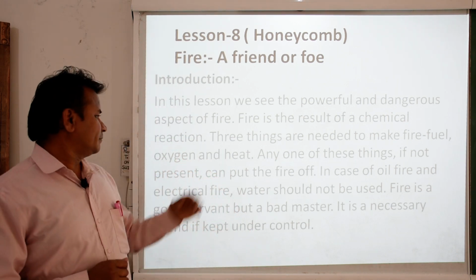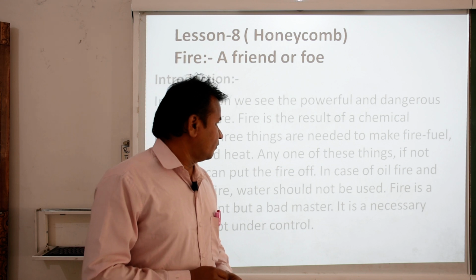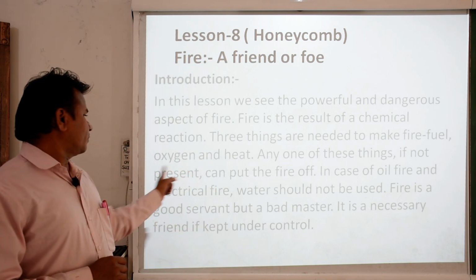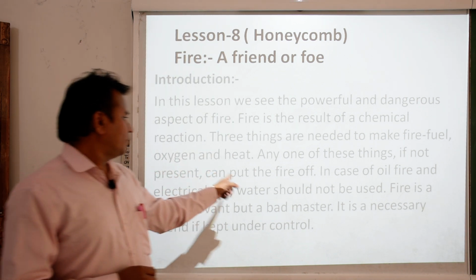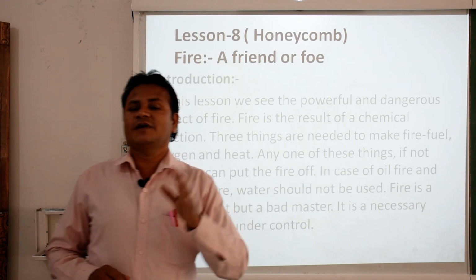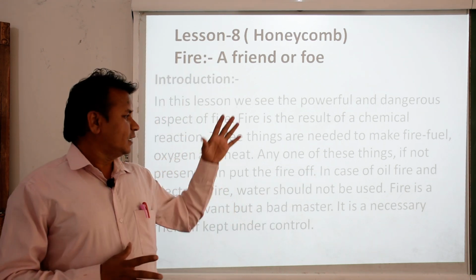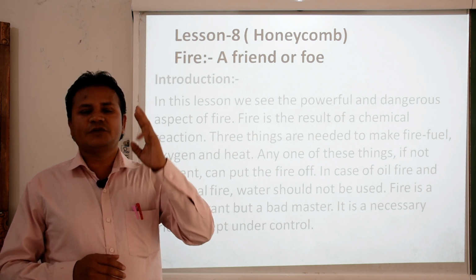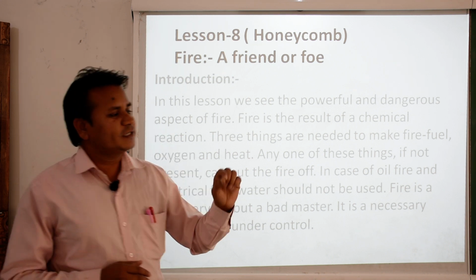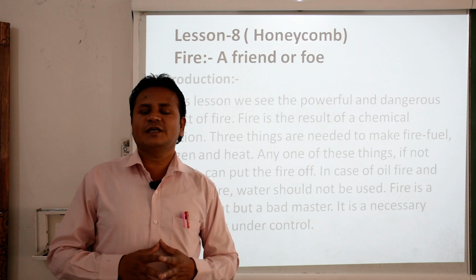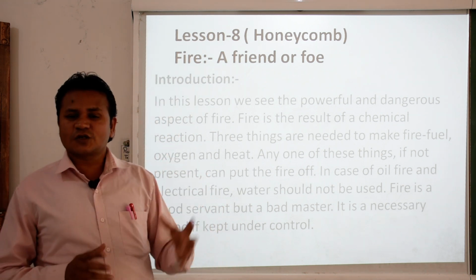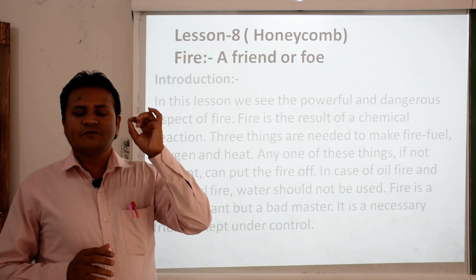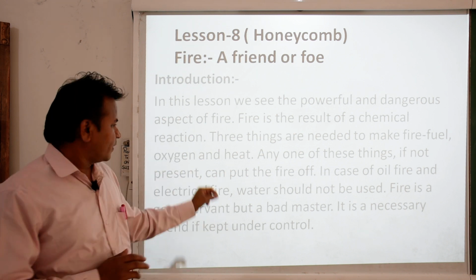Any one of these things, if not present, can put the fire off. If one thing is not there, it is easy to control or put off the fire.